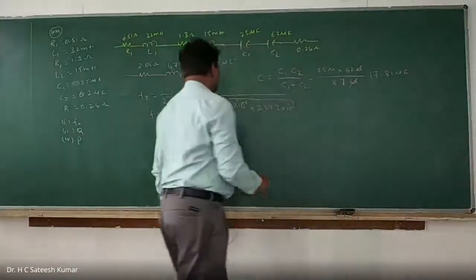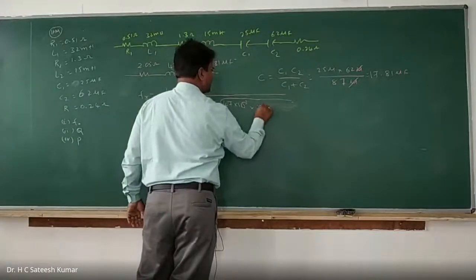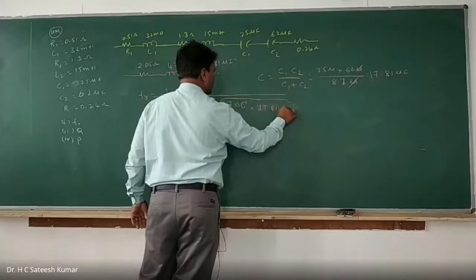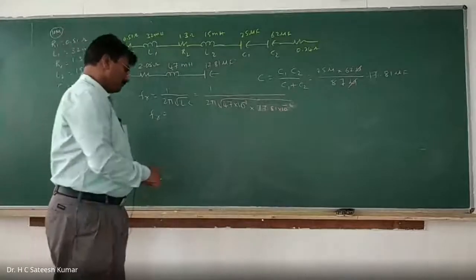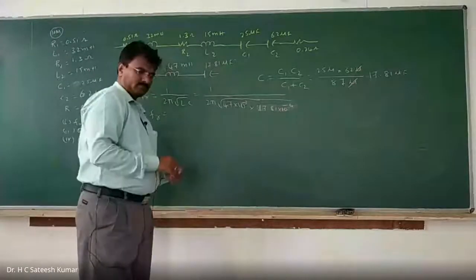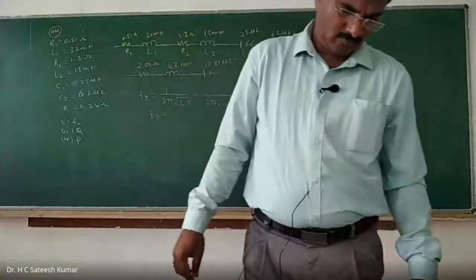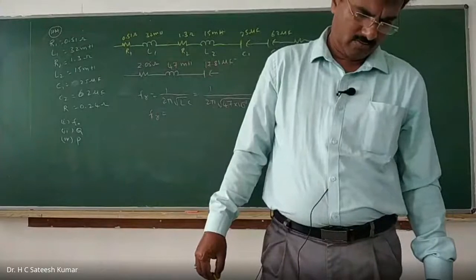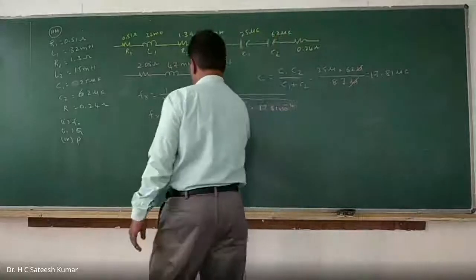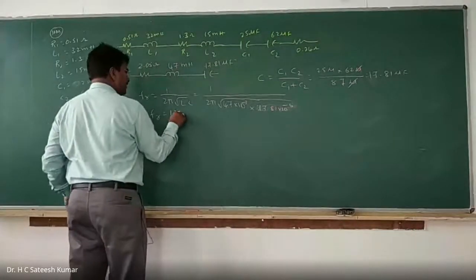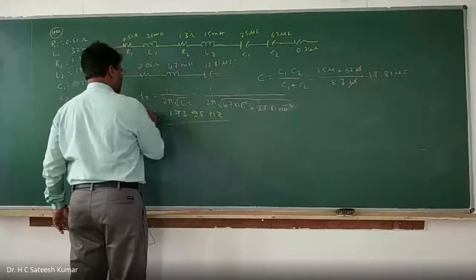Okay, right. Now what do we have? 17.81 microfarad, that is 17.81 into 10 to the power of minus 6. Tell me what is the value. FR is 173.95 hertz, which is the resonant frequency.